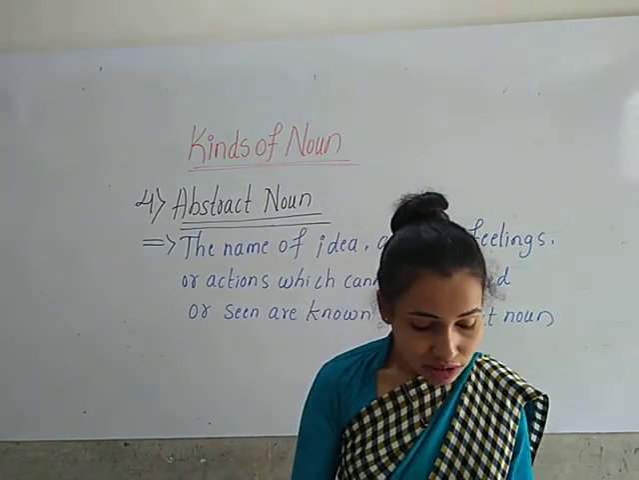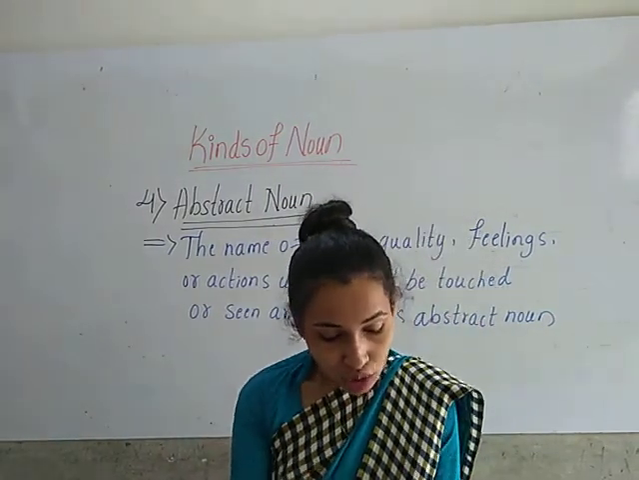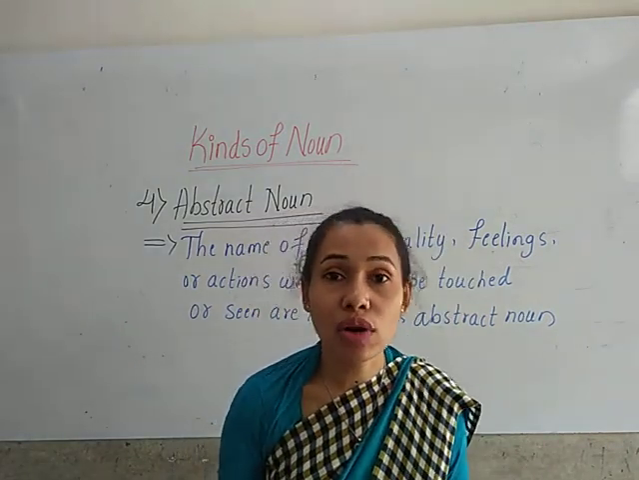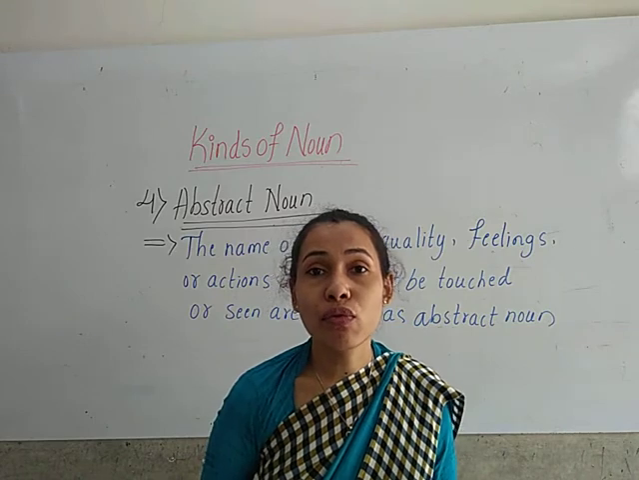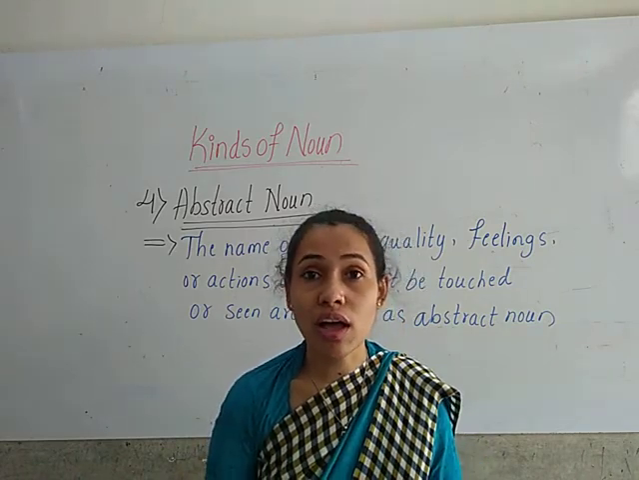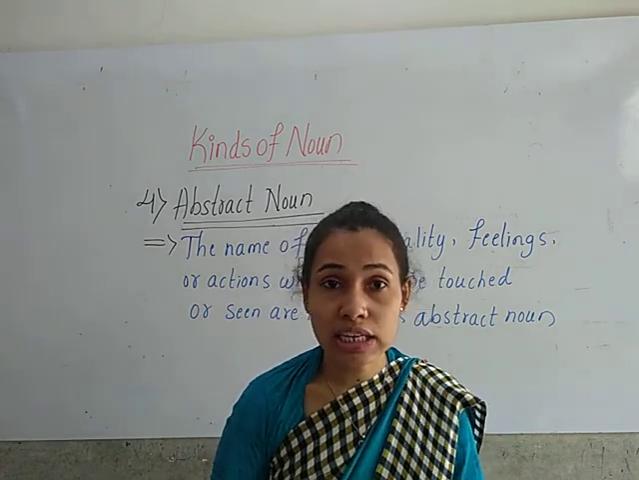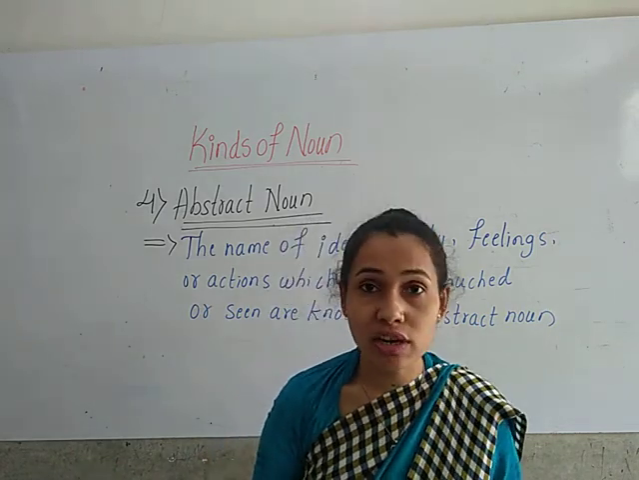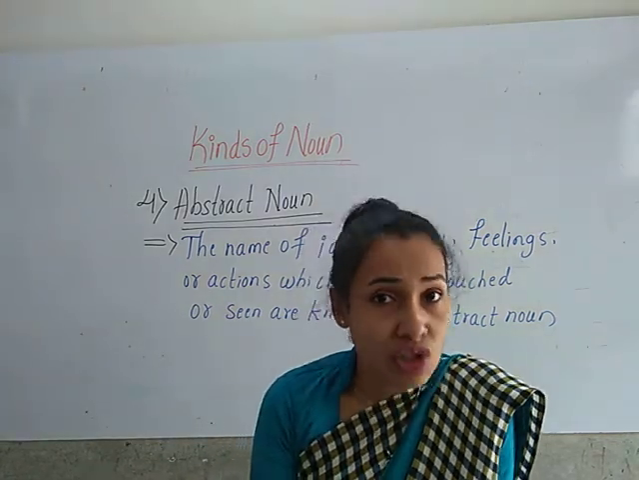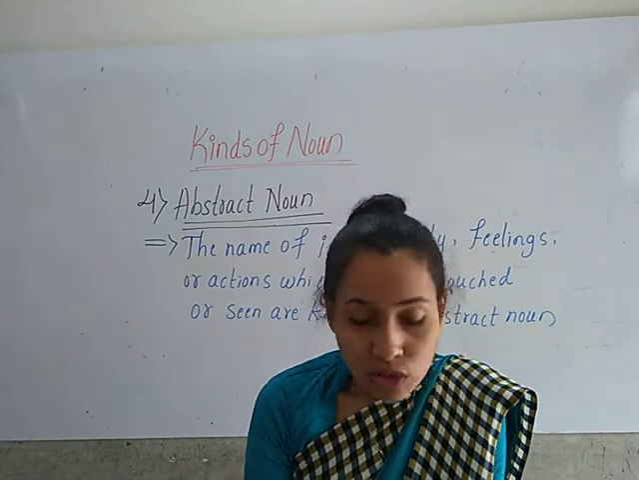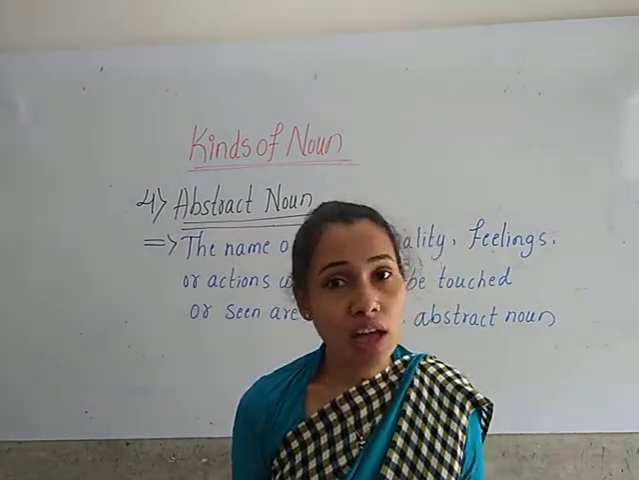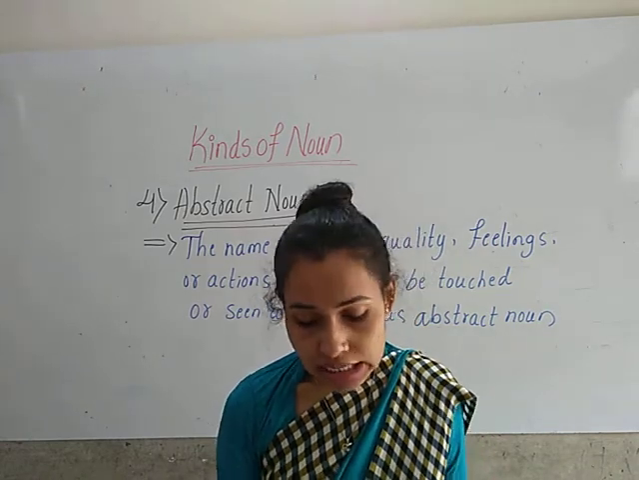Okay, look at the first picture children. King Ashoka was known for his kindness and modesty. Here kindness and modesty are examples of abstract nouns. They are showing the qualities of Ashoka. They cannot be touched or seen. Quality cannot be touched or seen children. Can you touch the kindness? Can you touch the modesty children? No. So here kindness and modesty are the qualities of Ashoka which cannot be touched or seen.